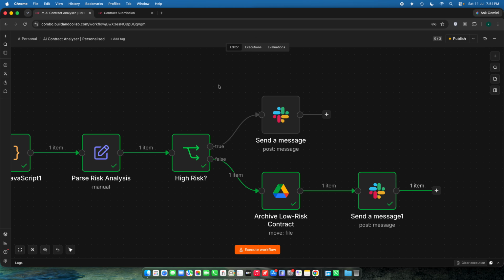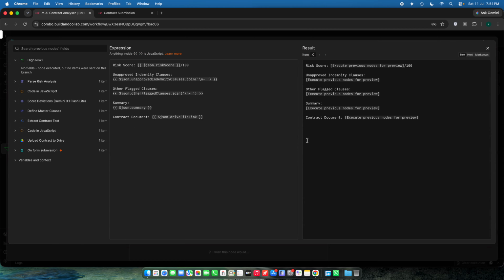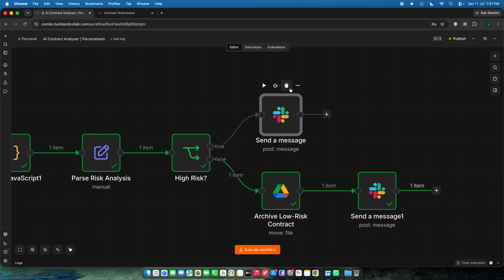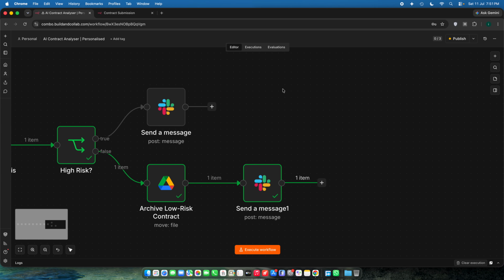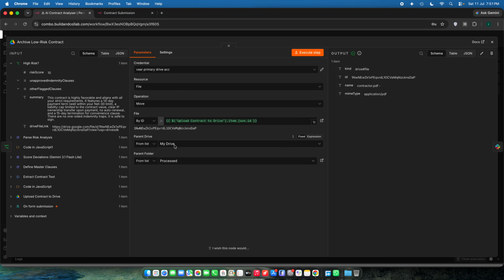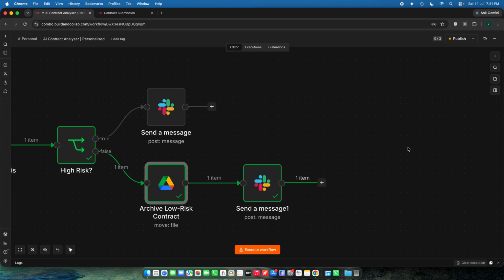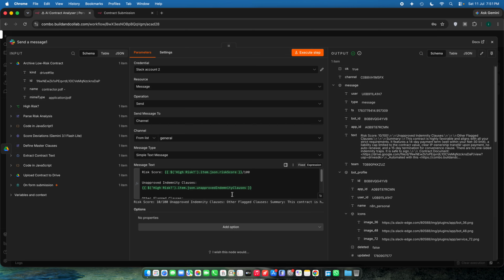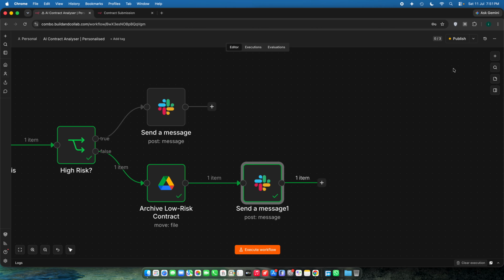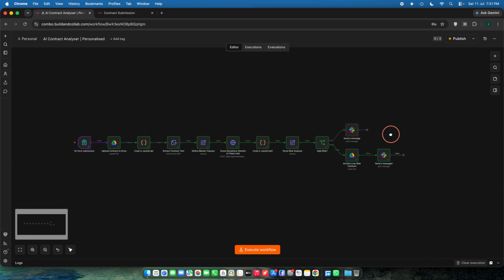If there is high risk in the contract, we will send the request to our internal legal team to check whether this particular contract is compatible for us or not. If the contract is low risk, we will simply move the contract to the folder called processed. So nothing serious. And after that, we will obviously send the Slack message about this particular contract audit.